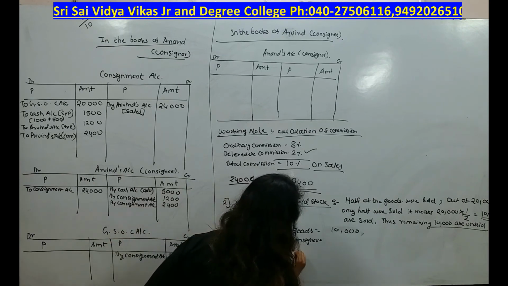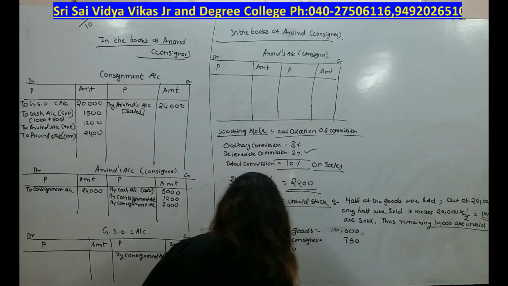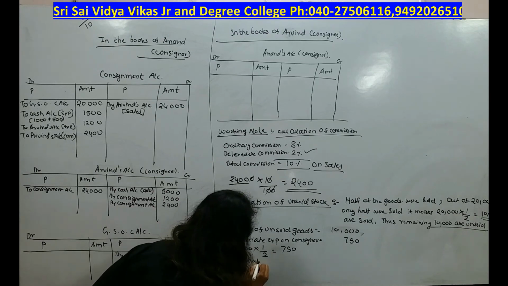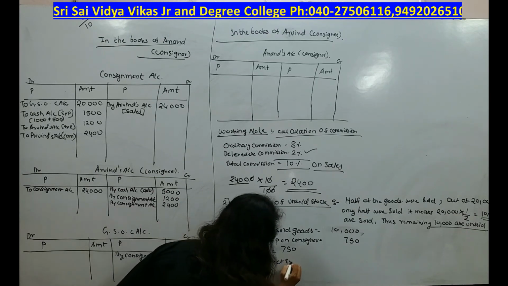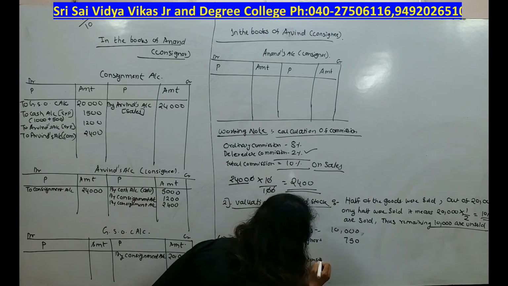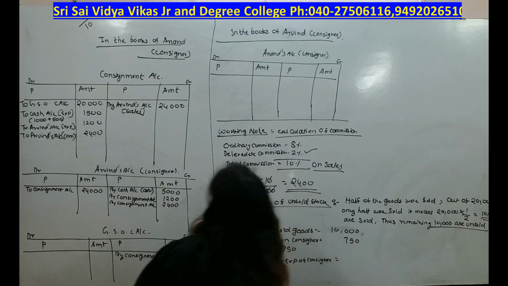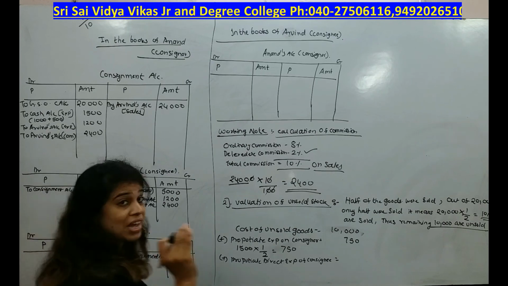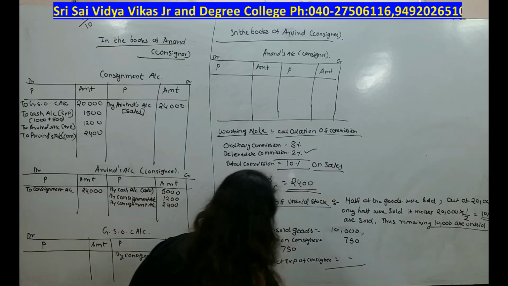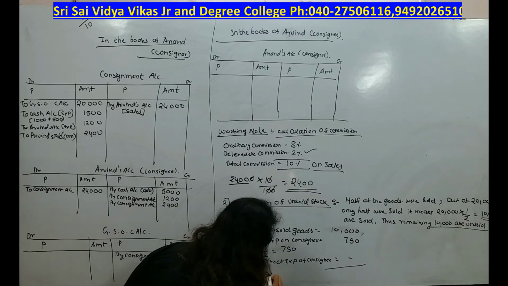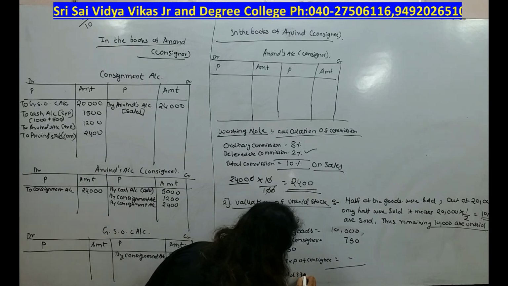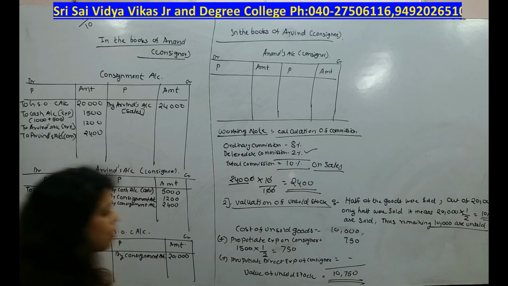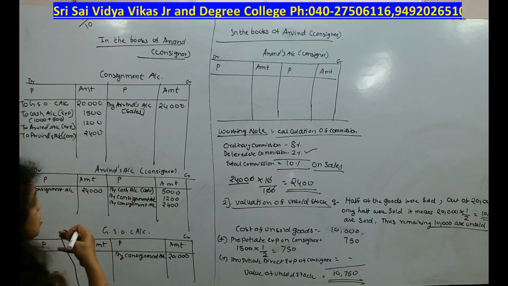So 1,500 into 1 by 2 will be 750. Right? Next, add proportionate direct expenses of consignee. Here consignee is spending the amount, but those are selling expenses. Selling expenses will not fall under the list of direct expenses. So we will simply put a dash, right? So value of unsold stock will be 10,750.